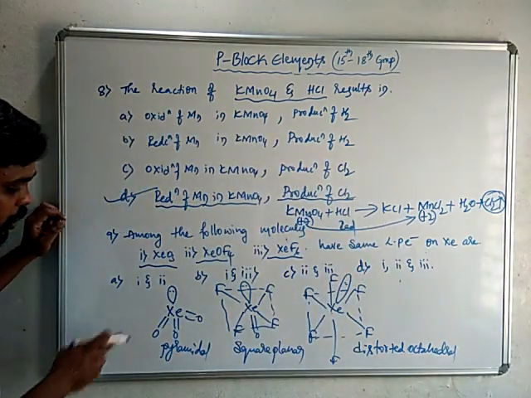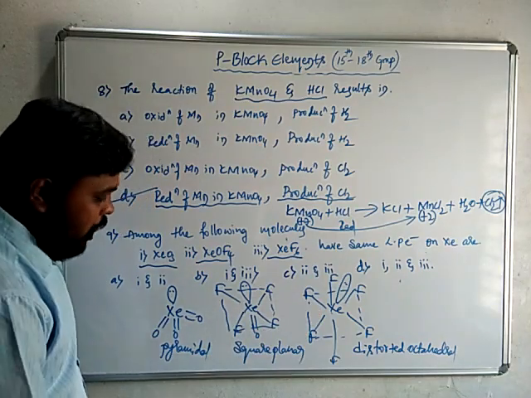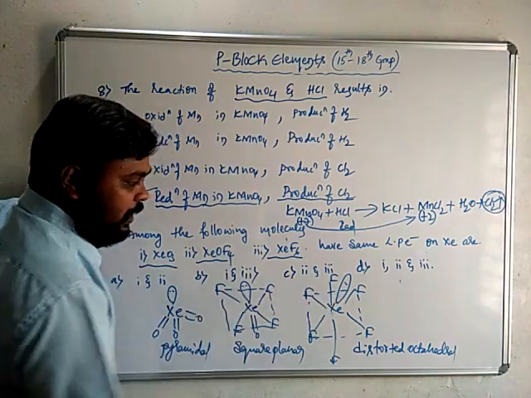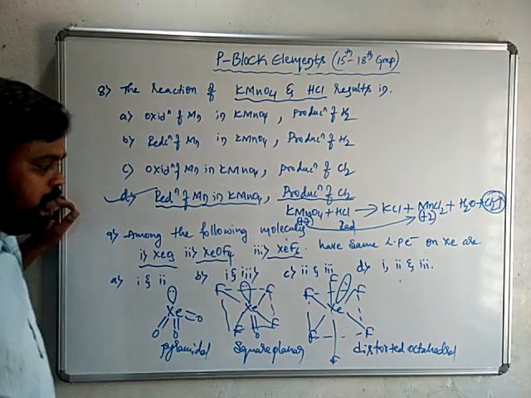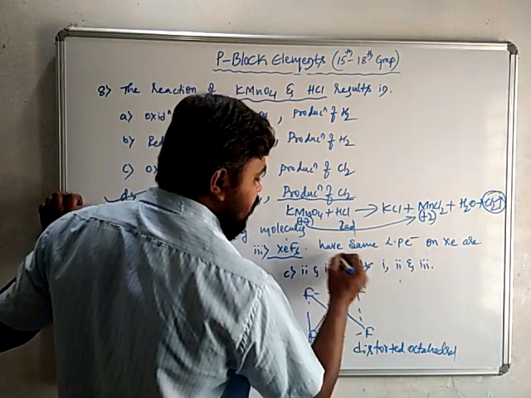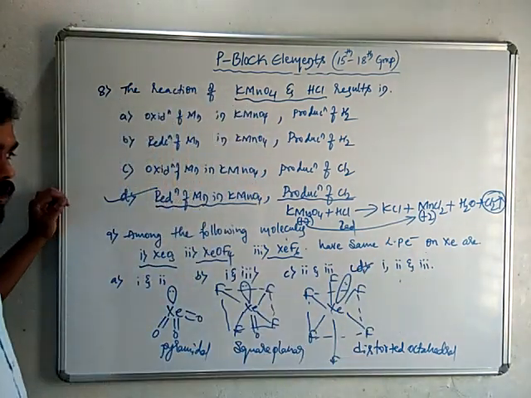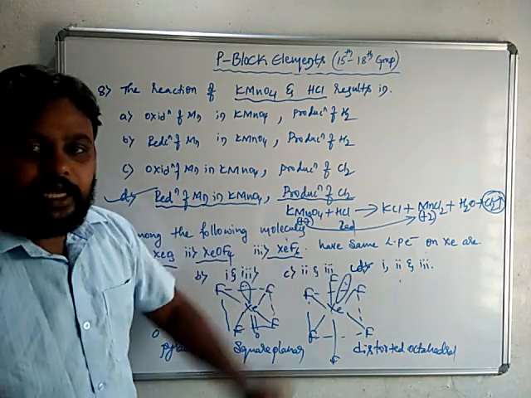So you just see xenon trioxide, xenon oxytetrafluoride and xenon hexafluoride, all contain one lone pair of electrons. Hence all three have the same number of lone pair electrons on the xenon atom. Hence option D, 1, 2, 3, is the right answer.